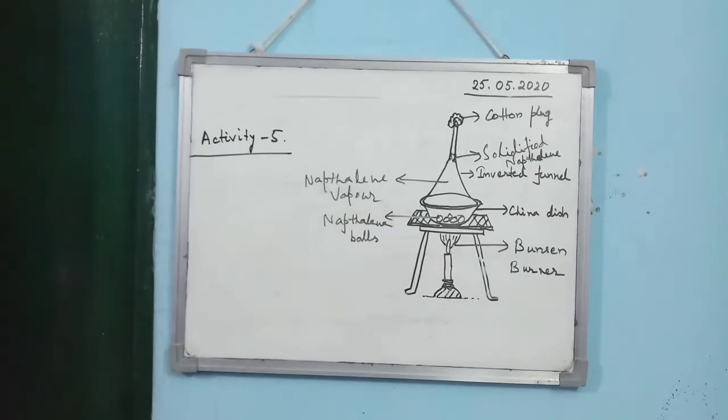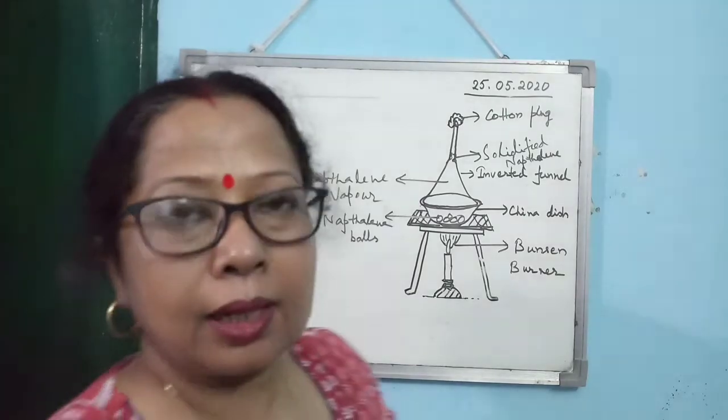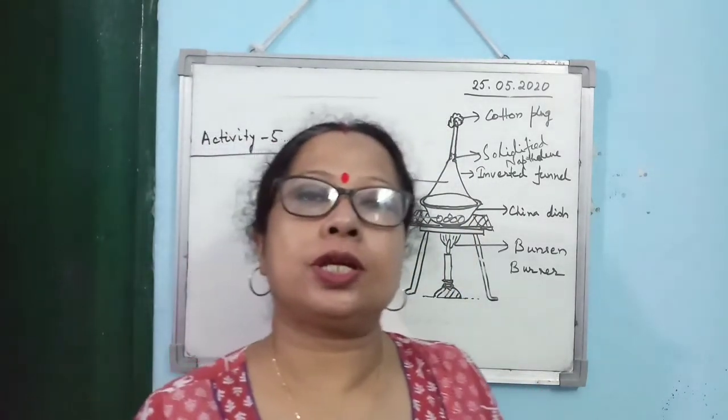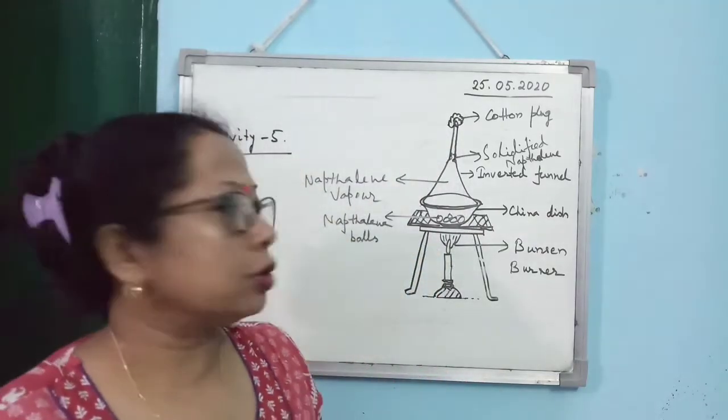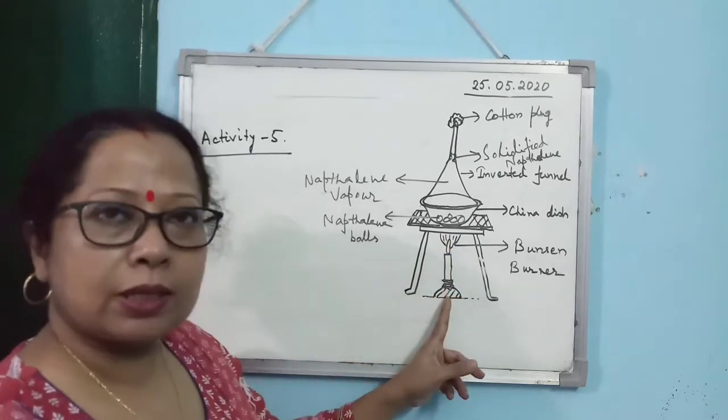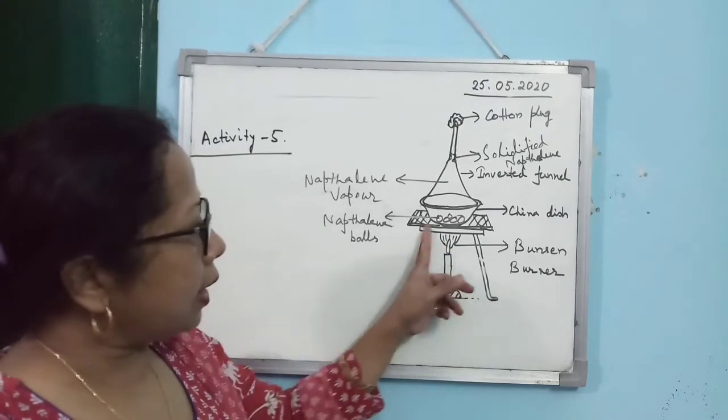Next activity is to demonstrate the sublimation and deposition of naphthalene. Alright. So for that one, what is the experimental arrangement? You take a Bunsen burner and a tripod stand.